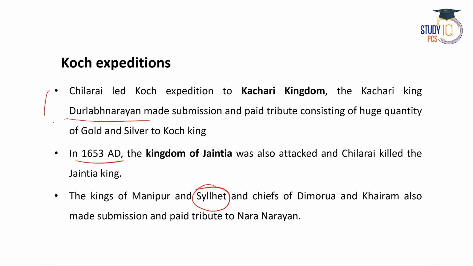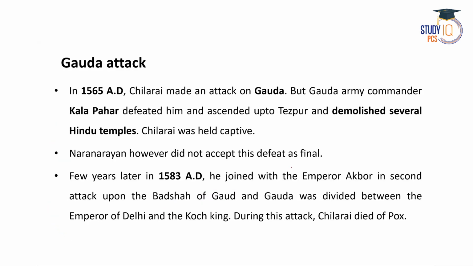Here you can see all the expeditions or missions. But finally comes the Gaura attack. So in the year 1565 AD, Sila Rai made an attack on Gaura Rajya or Gaura kingdom. But unfortunately, in that particular attack, Gaura army commander Kalapahar defeated Sila Rai. And in fact, Sila Rai was held captive.